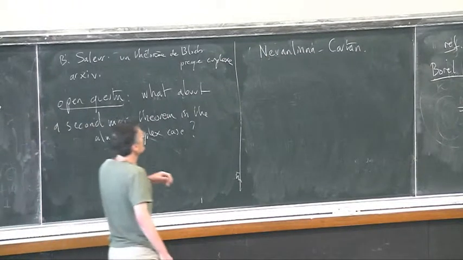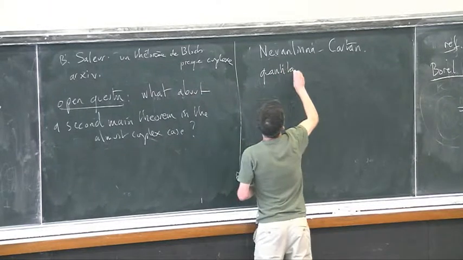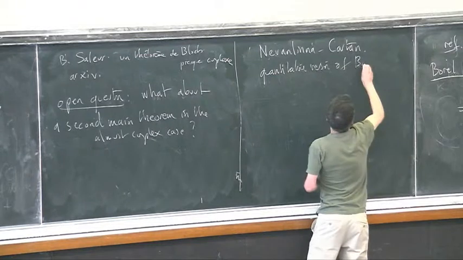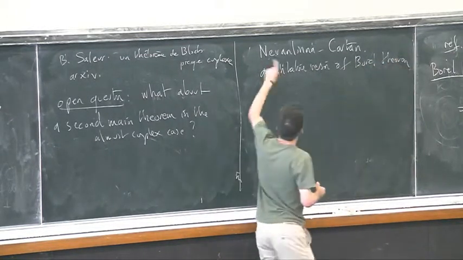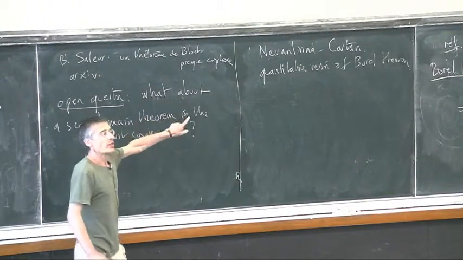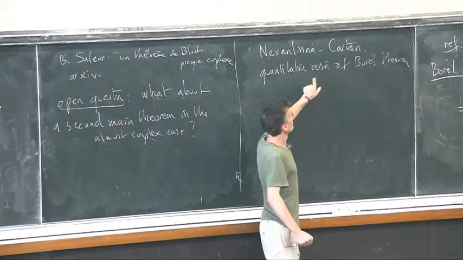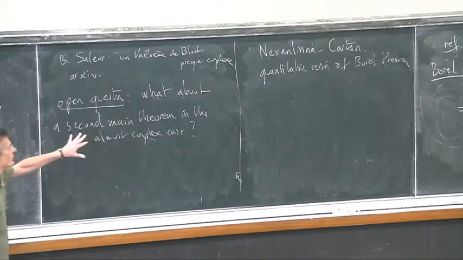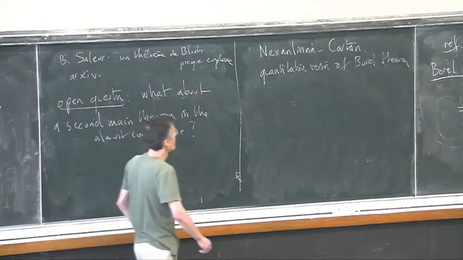It is a way to have a quantitative version of Borel theorem, let's say. In the case of Nevanlinna, it was a quantitative version of Picard theorem. In the case of Cartan, it was a quantitative version of Borel theorem. So I will stick to this Borel situation because I spoke about it just today.